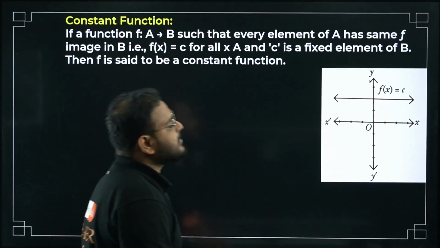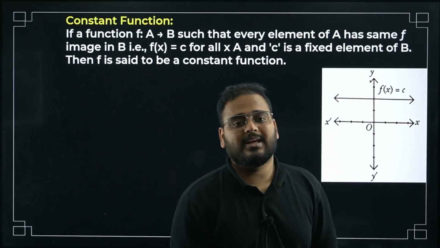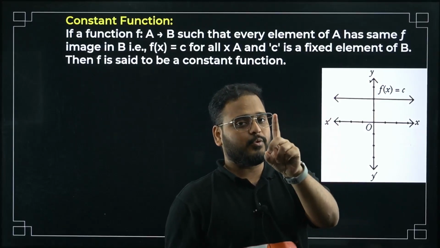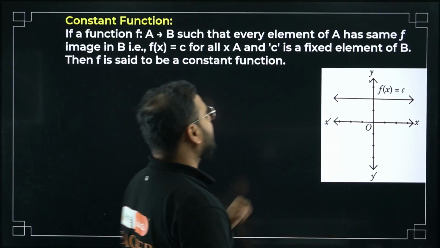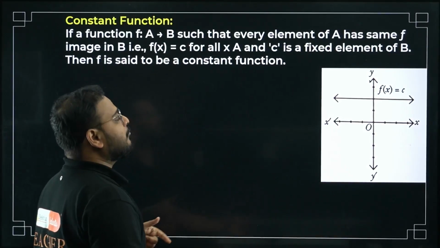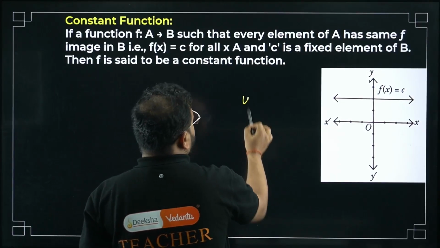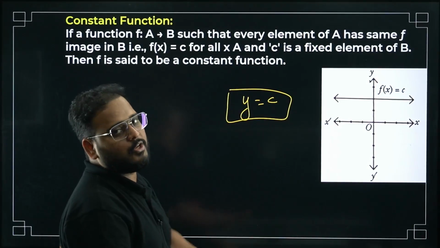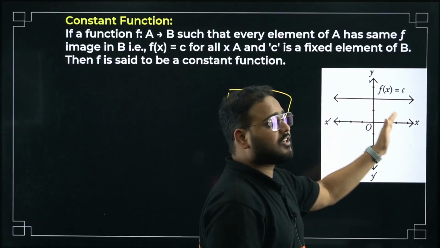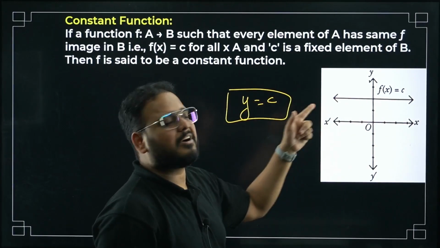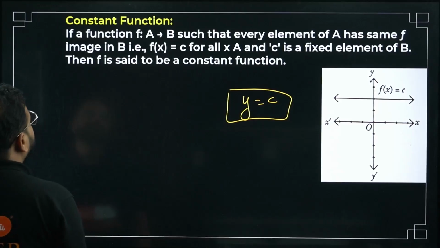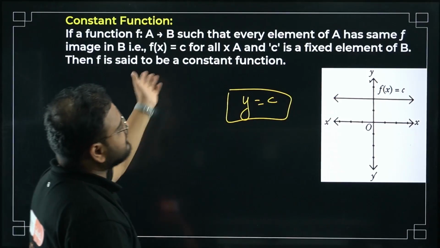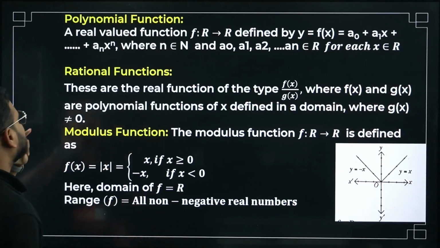Constant function: what happens over here? For any value in the domain, there will be only one value in the codomain, which is y equals c. Regardless of any value of x, what is the y value? Always c. That's called a constant function. The same thing is written here in the definition also, so I can skip this part.